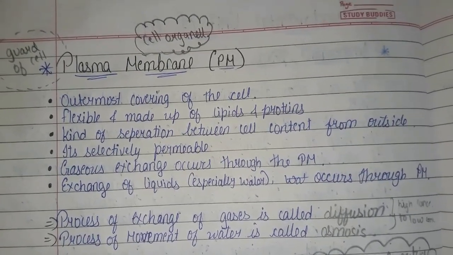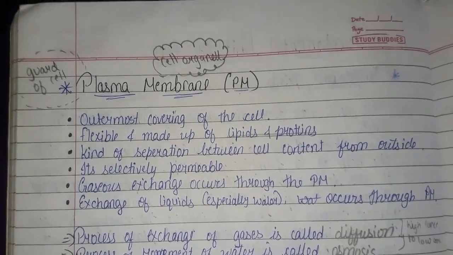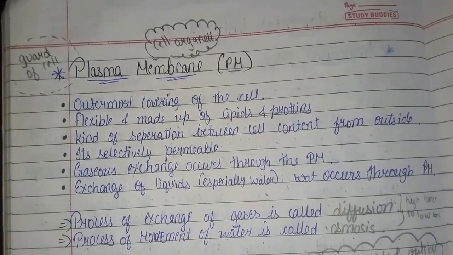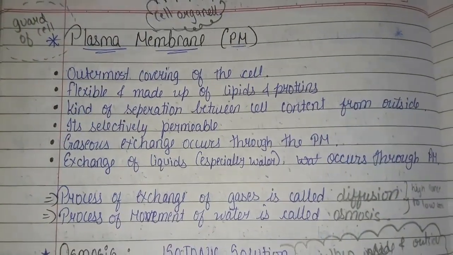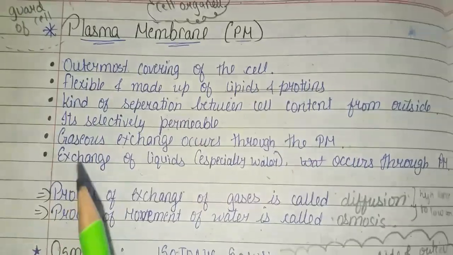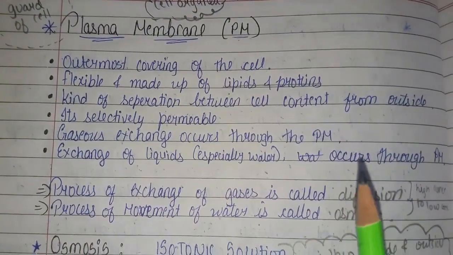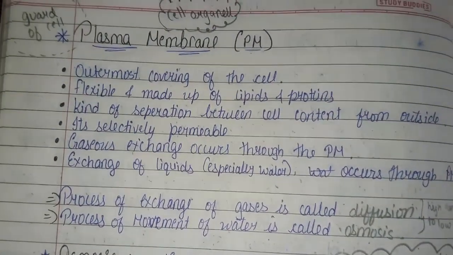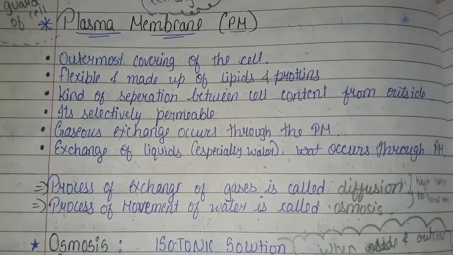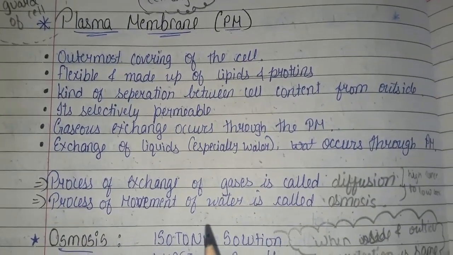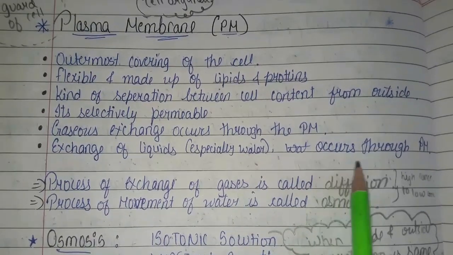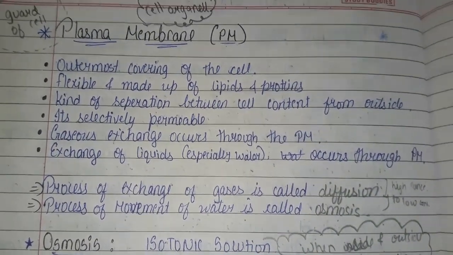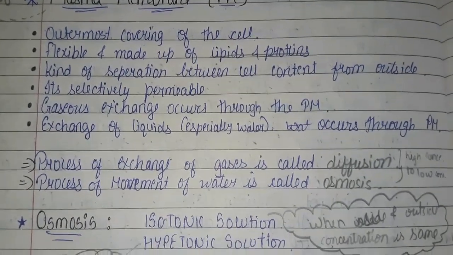Okay? It's selectively permeable, so it is also known as a selectively permeable membrane. It doesn't let everyone come inside the cell. Only selected gases and the like can come inside. Gaseous exchange occurs through the PM. So oxygen comes out and into the cell, all through the PM. Exchange of liquids, especially water, also occurs through the PM.